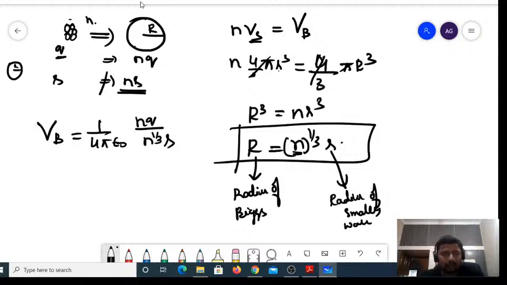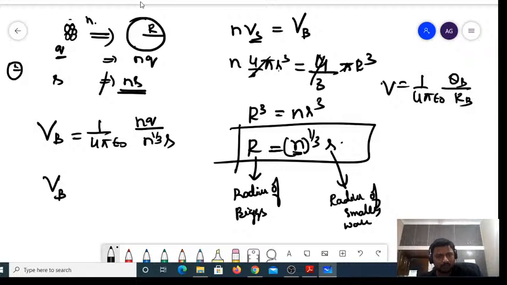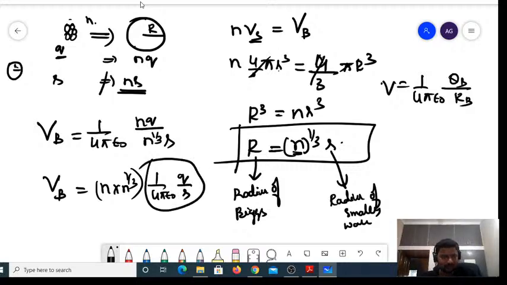Why? Normally, how do you write the potential of the bigger water droplet? V is equal to what? 1 divided by 4 pi epsilon naught into the charge of the bigger water droplet divided by the radius of the bigger water droplet, right? What is the radius of the bigger water droplet? It is n power 1 by 3 times r. What is the charge on it? It's n times q, right? So Vb, if I take out n into n power 1 by 3, it is 1 divided by 4 pi epsilon naught into q divided by r. This is nothing but the potential of the smaller water droplet, right?